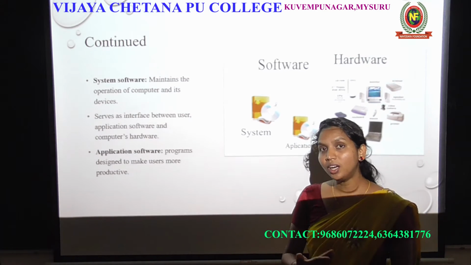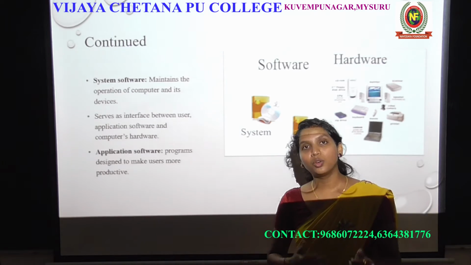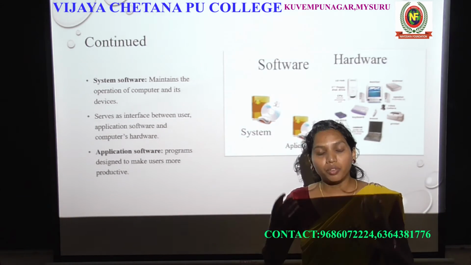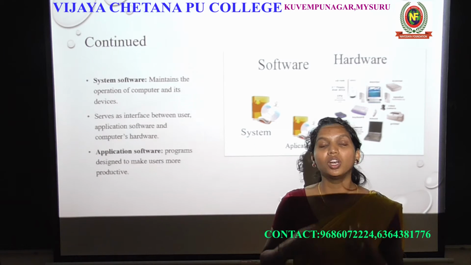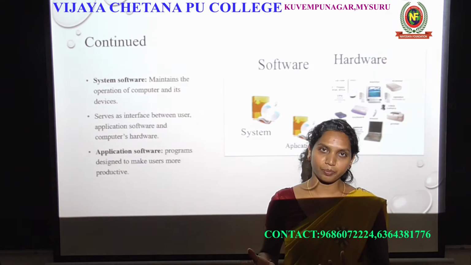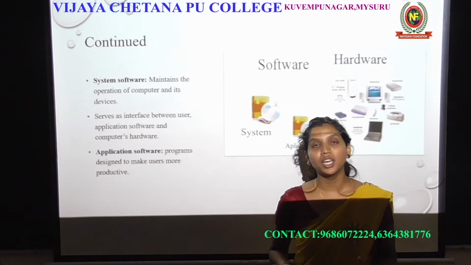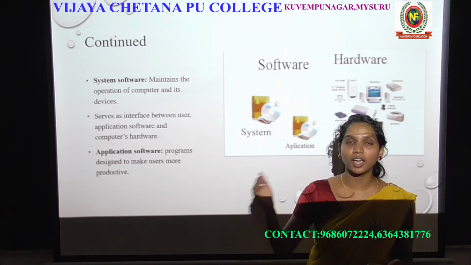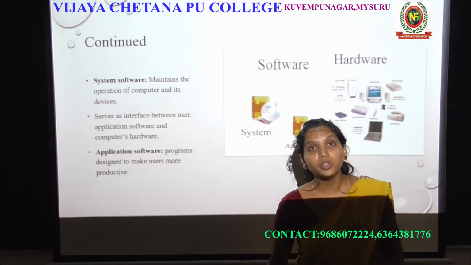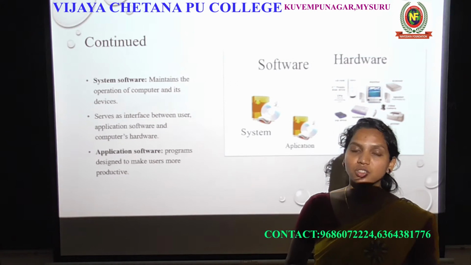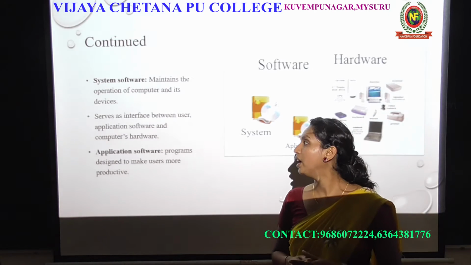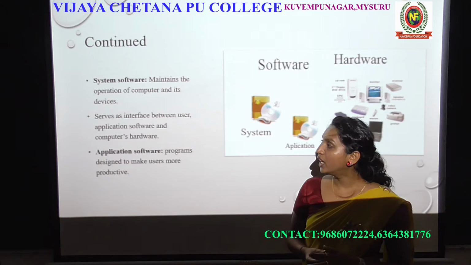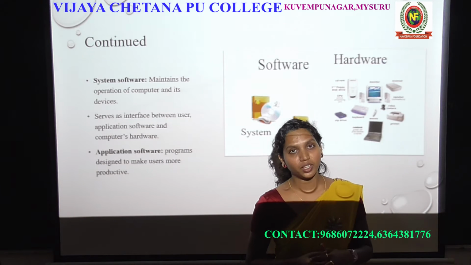It gives a bridge between the user and the computer, and using this operating system only can we use the application software. Of course, because it gives the interface between the computer and users, it can give permission to use the application software. And it serves the computer's hardware.